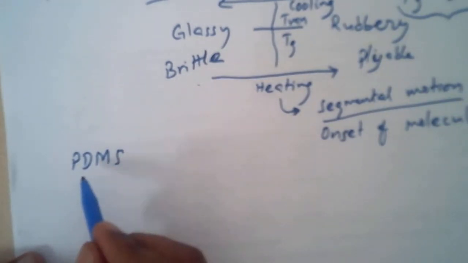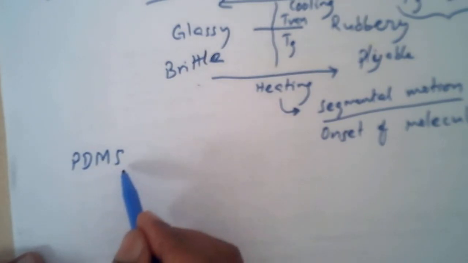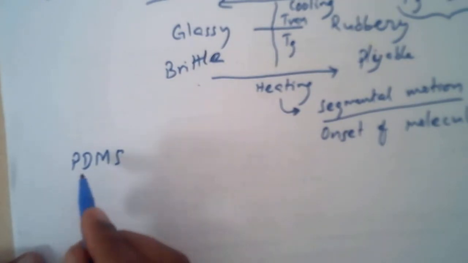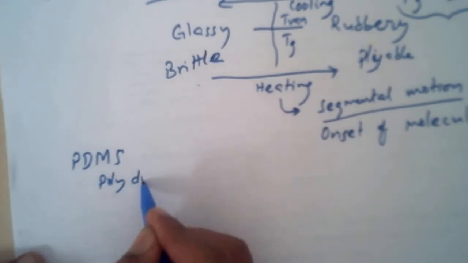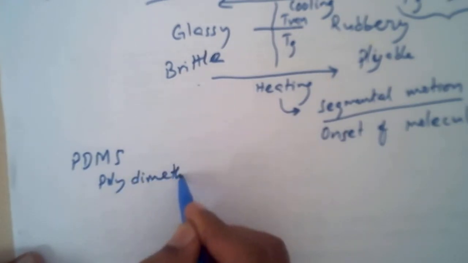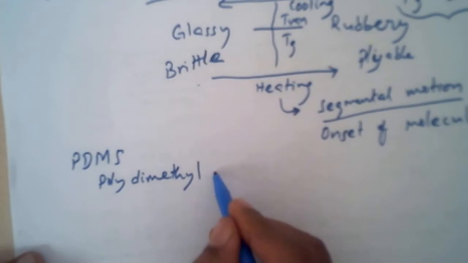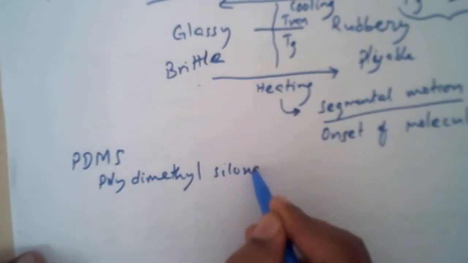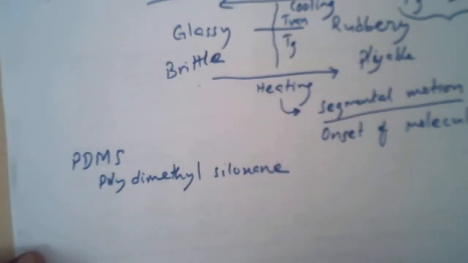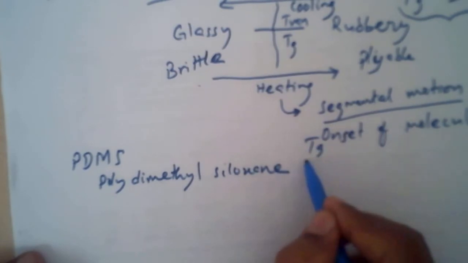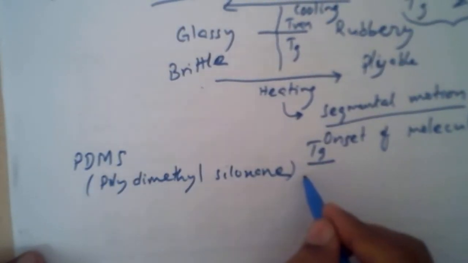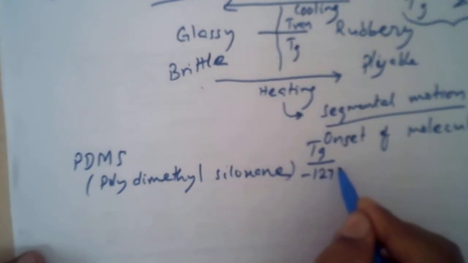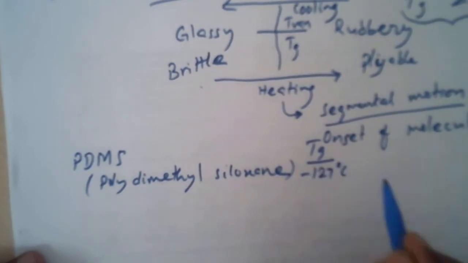PDMS, polydimethyl siloxane, shows a Tg of minus 120 degrees Celsius.